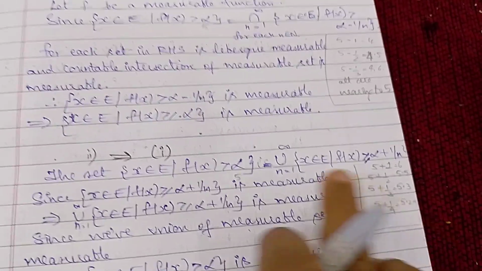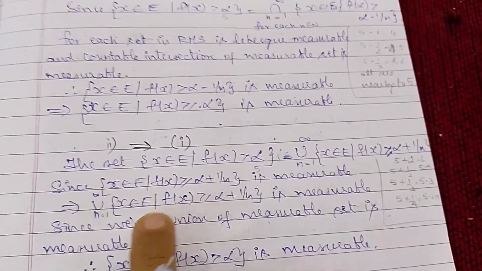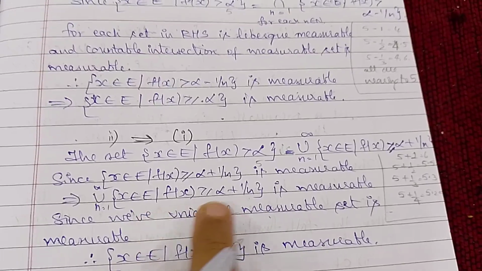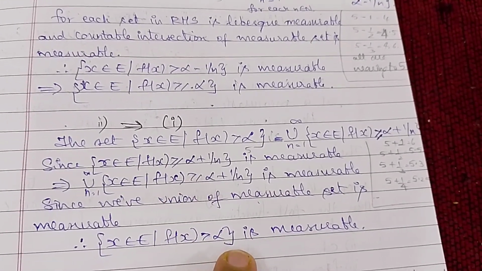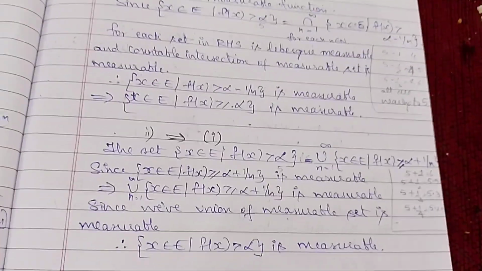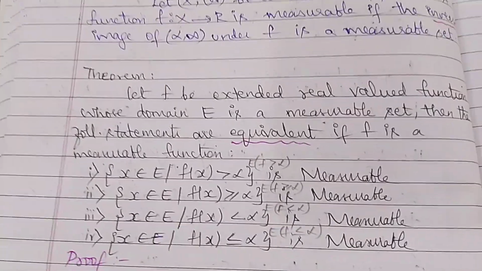So the union of all these will be 5 only. This is nothing but a countable union of measurable sets, which is measurable. So I can say f of x greater than alpha is also measurable. Thank you.